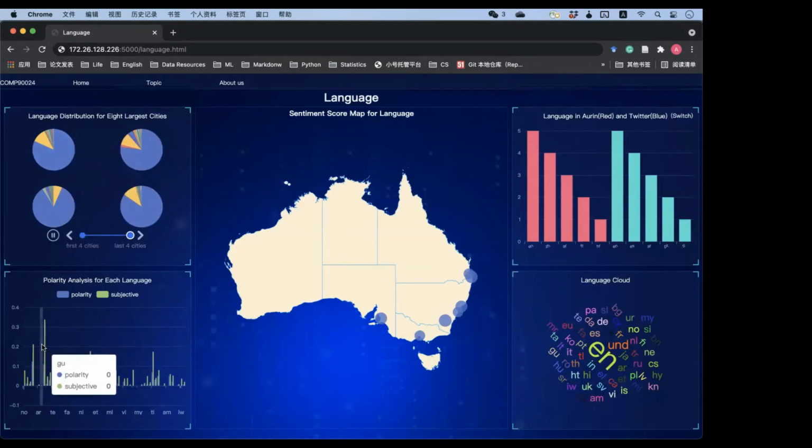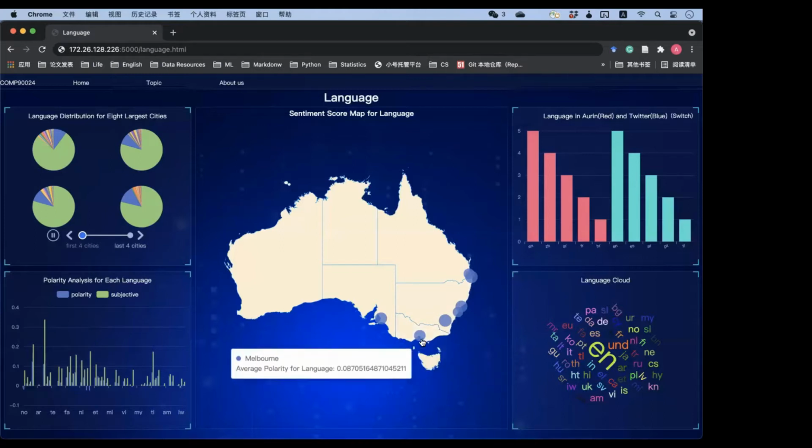On the bottom left corner of the page, the average score, which divides the total polarity of people who speak this language by the number of people who speak this language, is shown. We can easily see that the average polarity of English speakers is the best. The center of the page shows the average polarity of the 8 major cities, and we can see that the polarity of Canberra is the best.